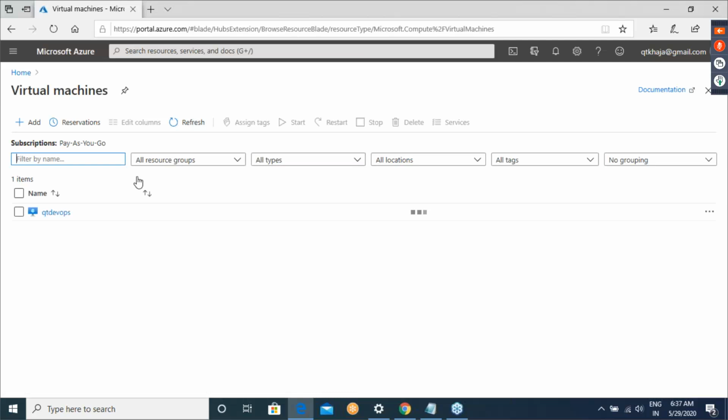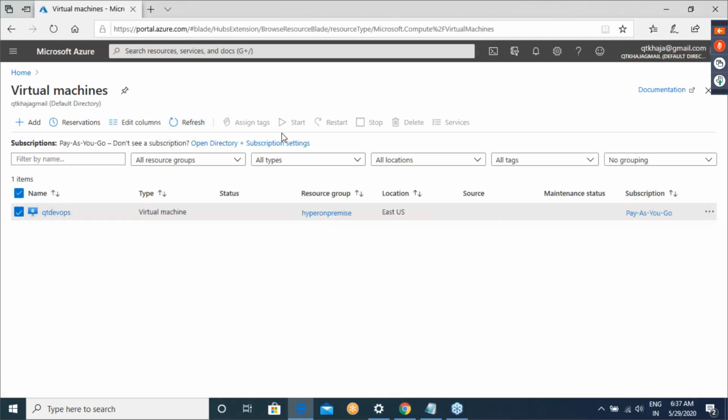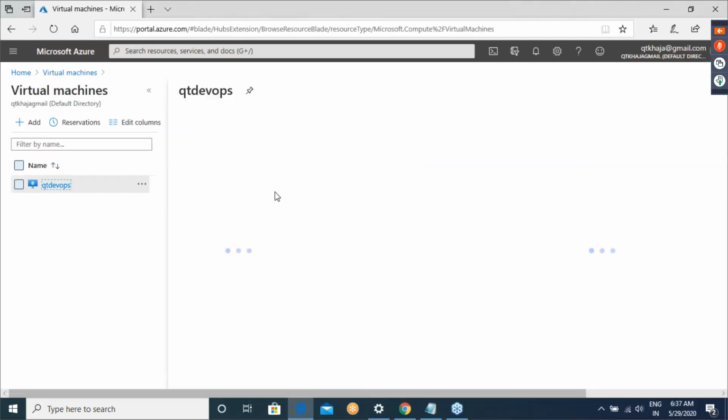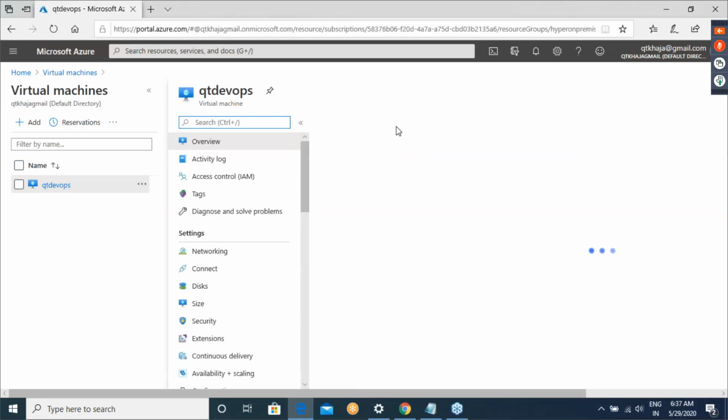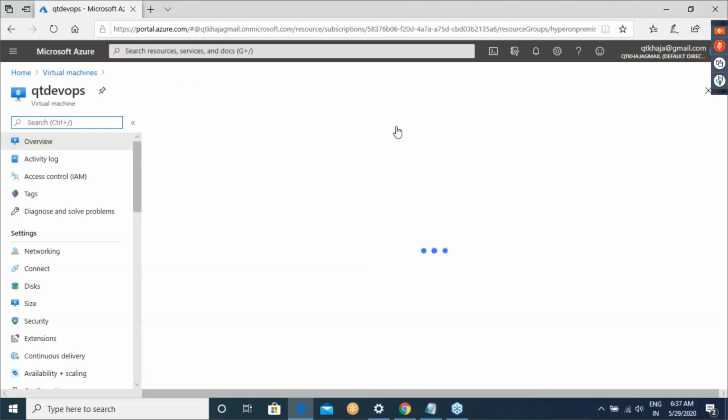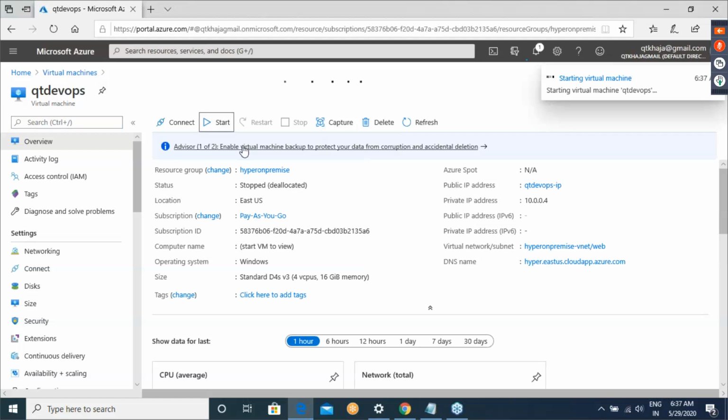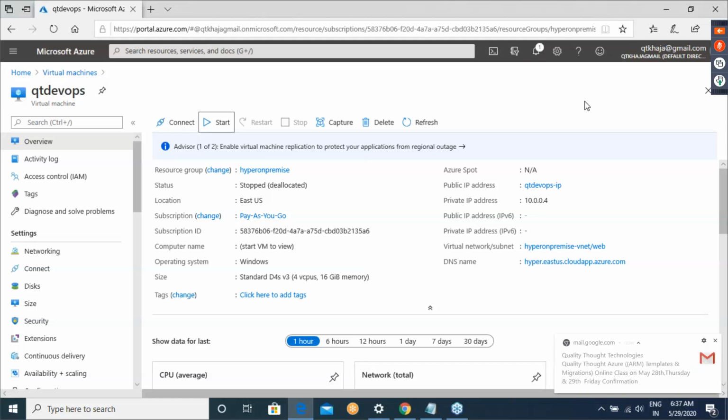So let me go to virtual machines. If you remember, we had to create a virtual machine which we have downloaded. So you can also get started with your virtual machine. My virtual machine is basically getting started.